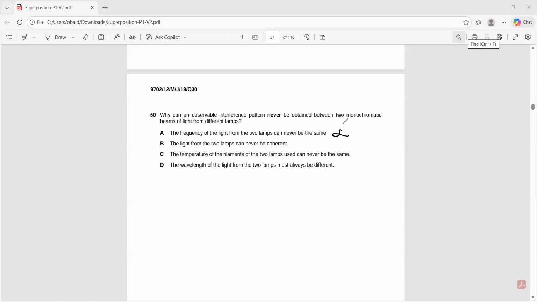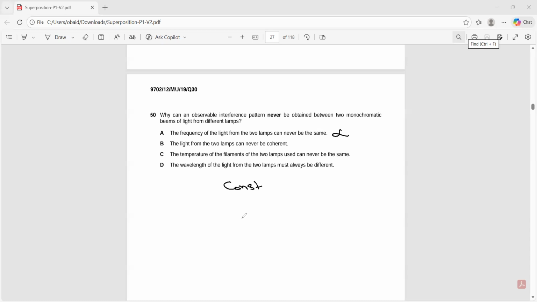The light from the two lamps can never be coherent. For coherence, what is the main point? It's a constant phase difference. When you use two different lamps, the light emerges from a point but at different times, so the phase difference would not be constant.